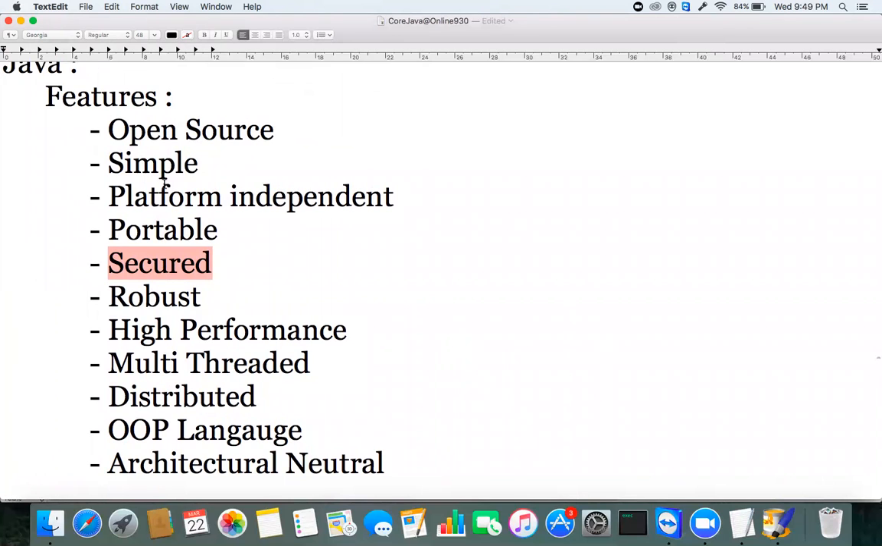We know that 99% of the banking applications in the present market, if you take ICICI or SBI, or if you take any banking application, basically 99% of the banking applications in the present market are using Java technology.